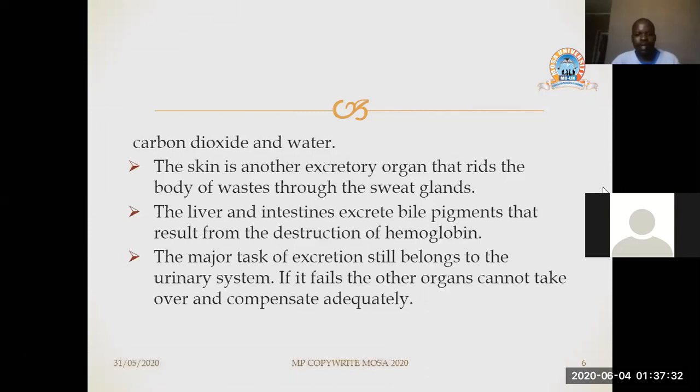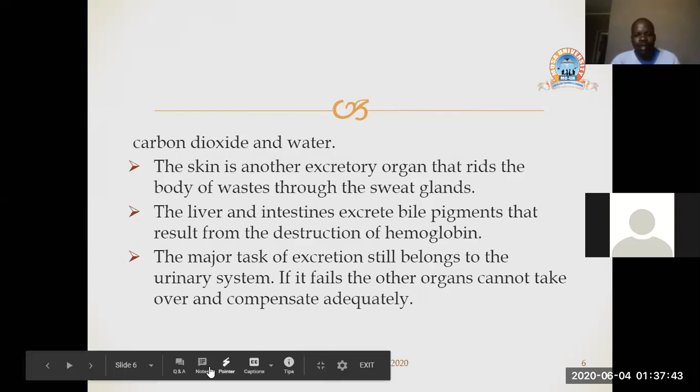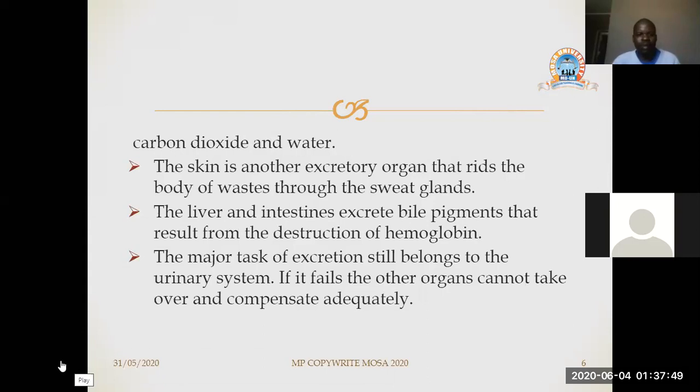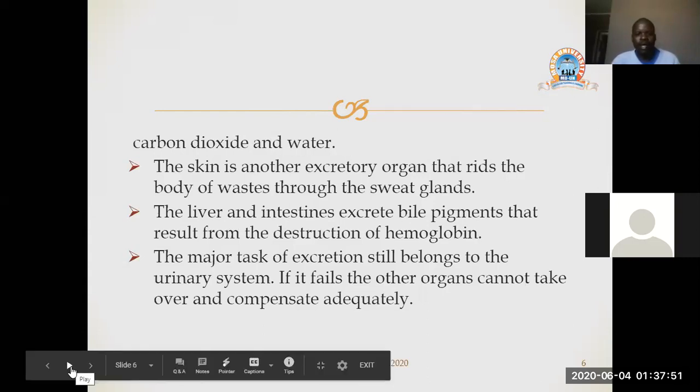The skin is another excretory organ that rids the body of waste through the sweat glands. So we can also see that the skin is contributing in getting rid of waste products from the body through the sweat glands.